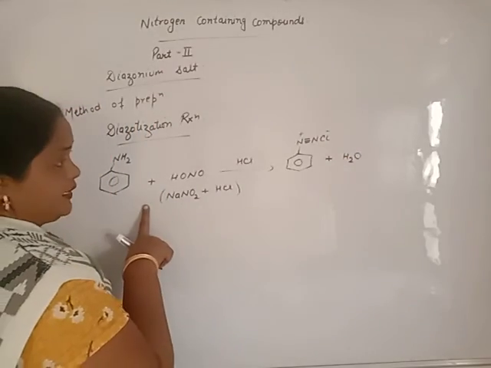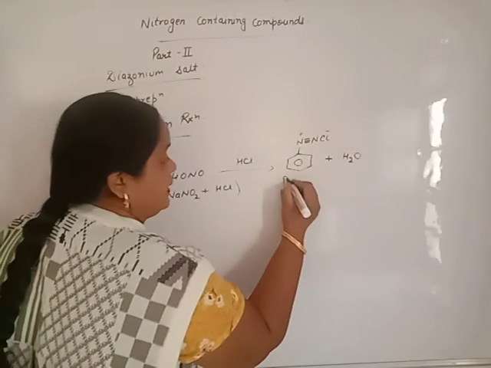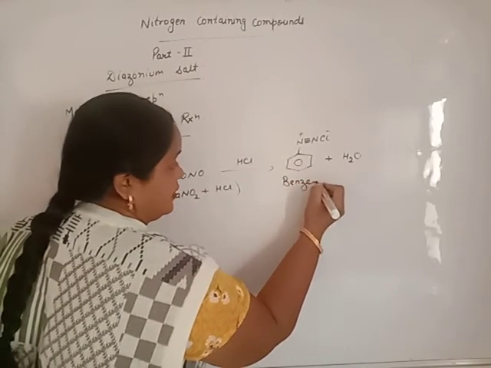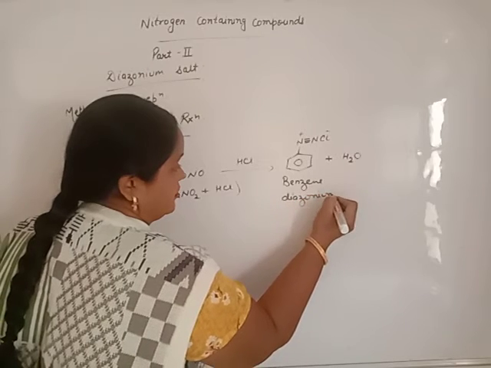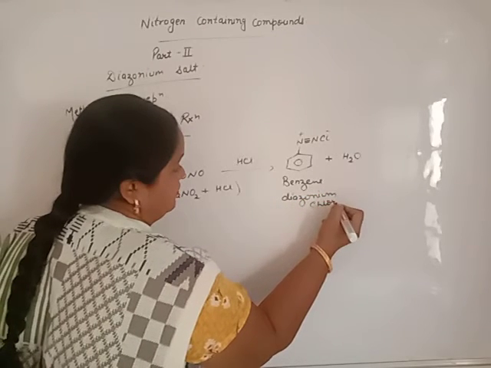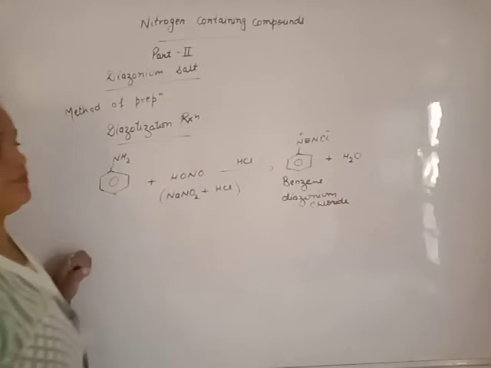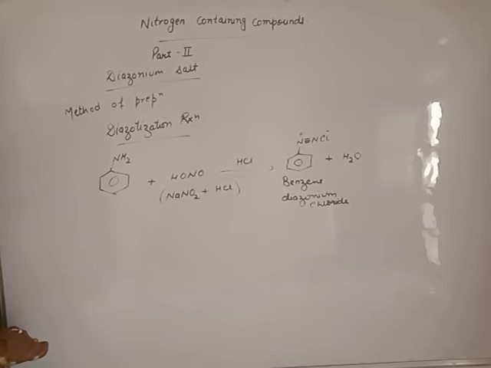This reaction is known as diazotization and this is known as benzene diazonium chloride or benzene diazonium salt. This is the only method of preparation for diazonium salt.